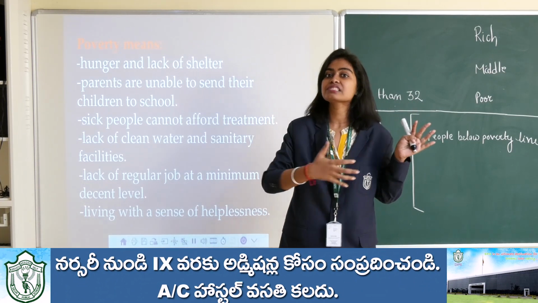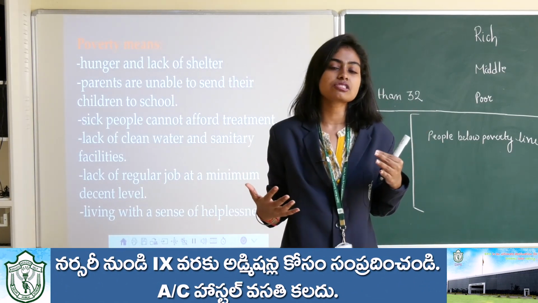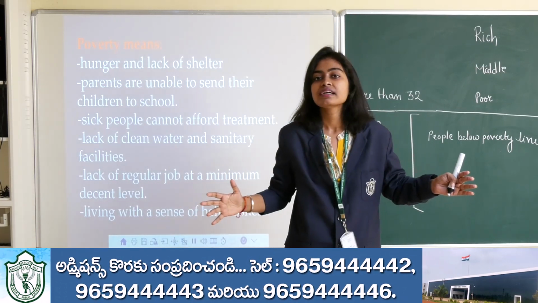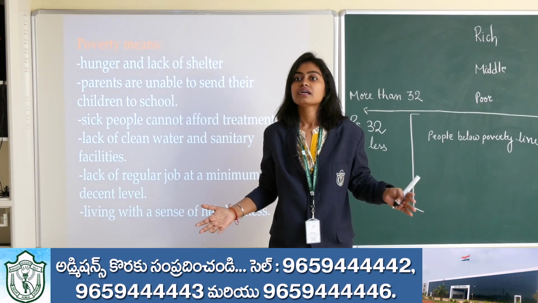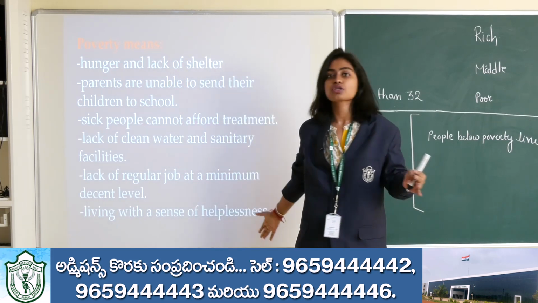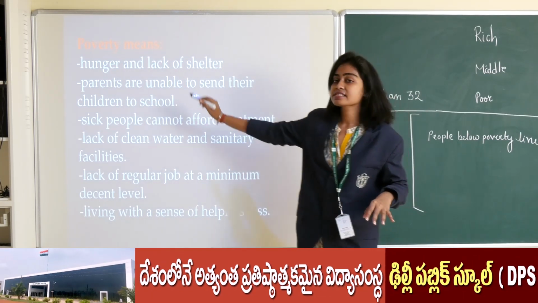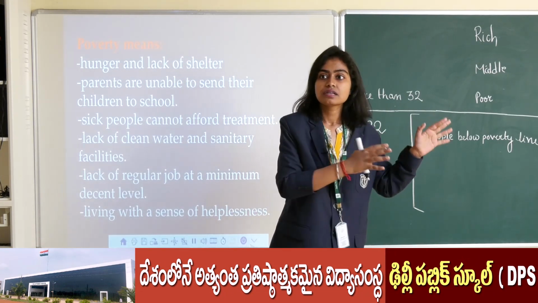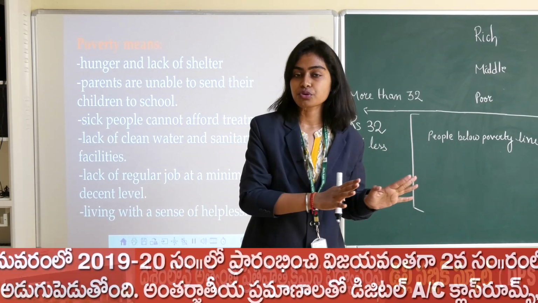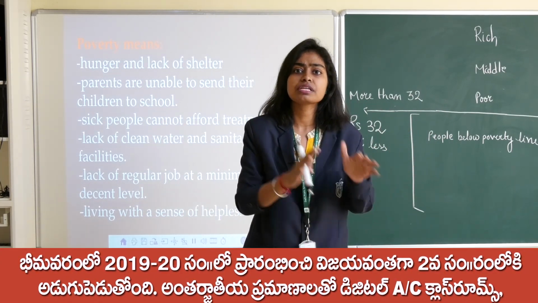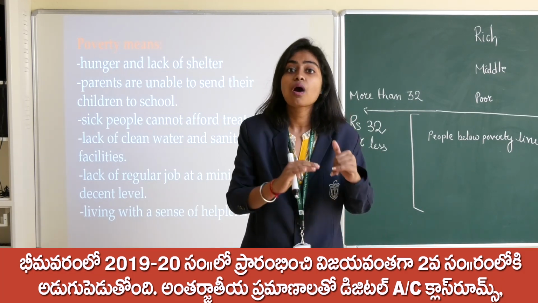So with this story, now we can very well explain what poverty actually means. It's not only lack of money. To explain poverty, we have to take all these into consideration. First, hunger and lack of shelter. Take the example of that same story. The child is suffering from malnutrition, or he was undernourished. How?